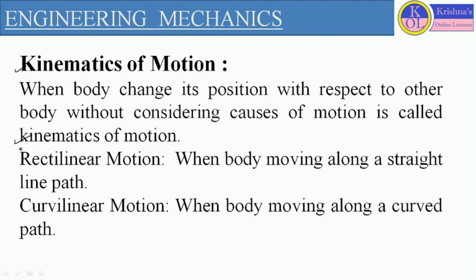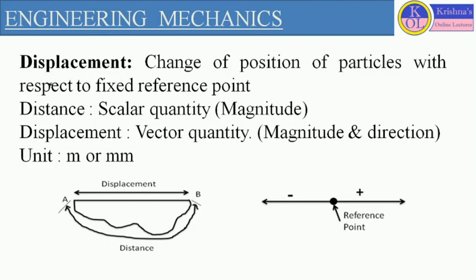And in kinematics of motion we will study two types. One is rectilinear motion and the other is curvilinear motion. We define rectilinear motion when the body is moving along a straight line path. Second, curvilinear motion is when the body is moving along a curved path. So these two types of motion we will discuss in kinematics of motion. Let's discuss the basic terms related to kinematics of motion.